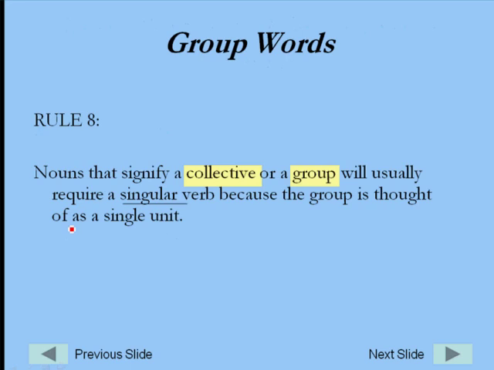Rule 8 says that group words, words that signify groups, words like family, group, union, student body, faculty.